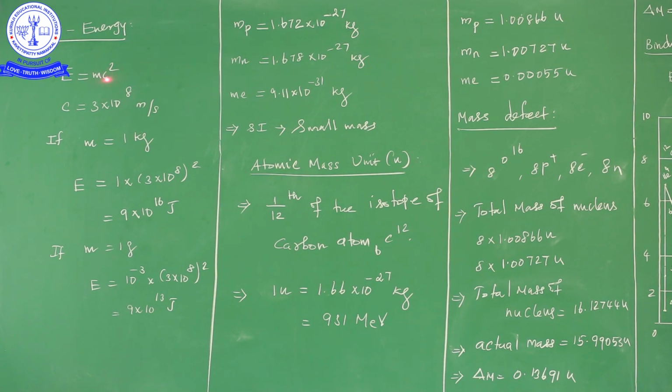Mass energy relation. I hope you already know from the Einstein equation, E is equal to mc square. Here m is the mass in terms of kilogram, and c is the velocity of light. The value of the velocity of light c is equal to 3 into 10 power of 8 meter per second. Meter per second is the unit of velocity.